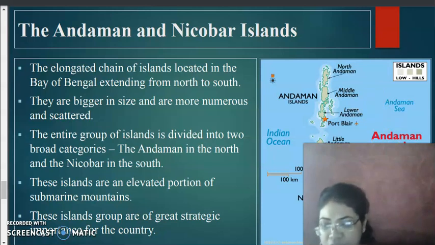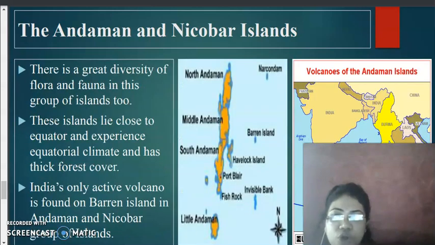In the Andaman and Nicobar Islands also, we can see coral deposits in the sea. One of the important things of this island group is the Barren volcano. In these islands we can find great diversity of flora and fauna, and this is near the equator, because you can see this is the ending point of India, and here we have the Andaman and Nicobar Islands. One important thing is Barren Island, the only active volcano found in India.